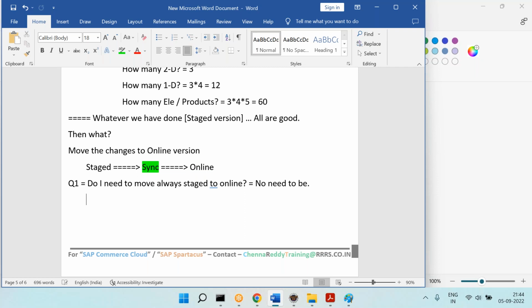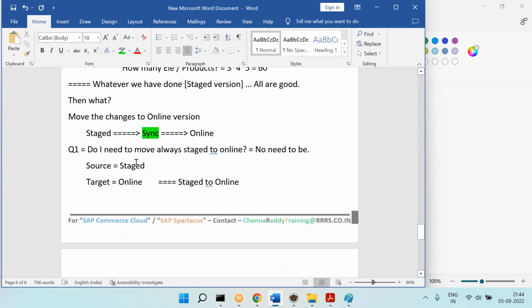It's a job basically. So here you will specify source. You will specify target. So source you will say staged, target you will say online. So that means you are moving staged data to online. That's what it means. Now let's say you specify source is online, target is staged, then it will move online to staged. That's it. Is that clear?